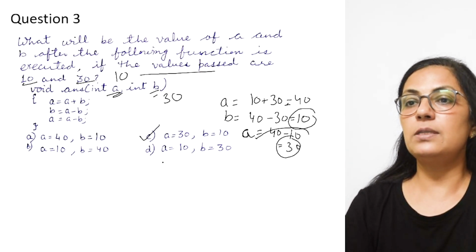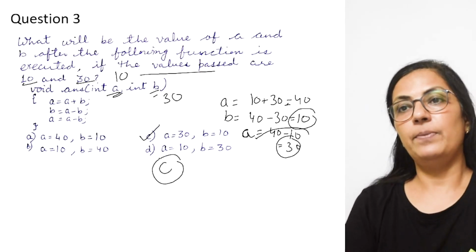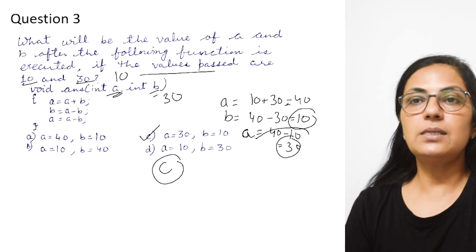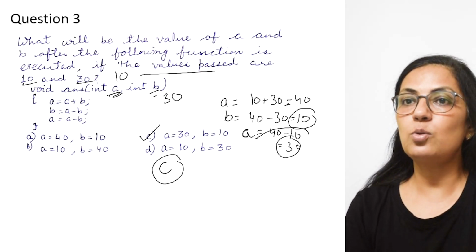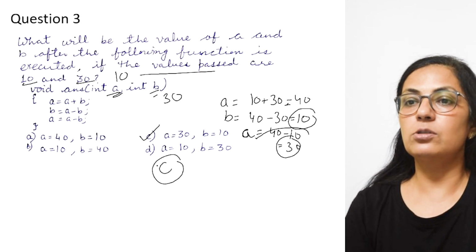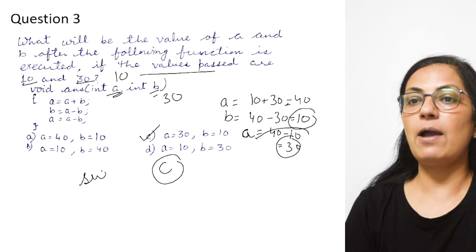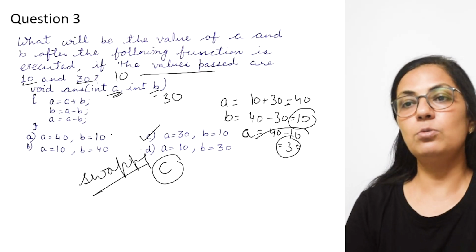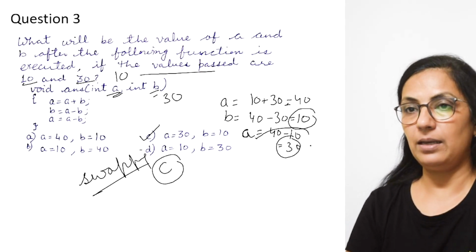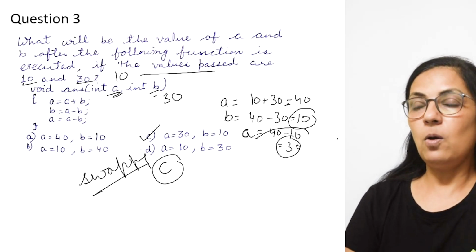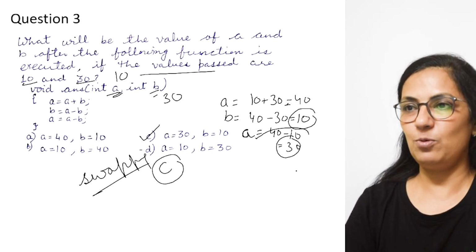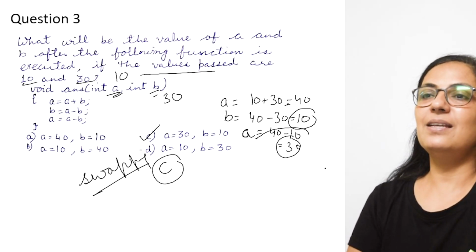So option C is the correct answer. Children, here I want to tell you one more thing, that these statements are written for swapping of the values also, right? If you have to swap two numbers, these three statements are used for swapping of two integer values, right children?